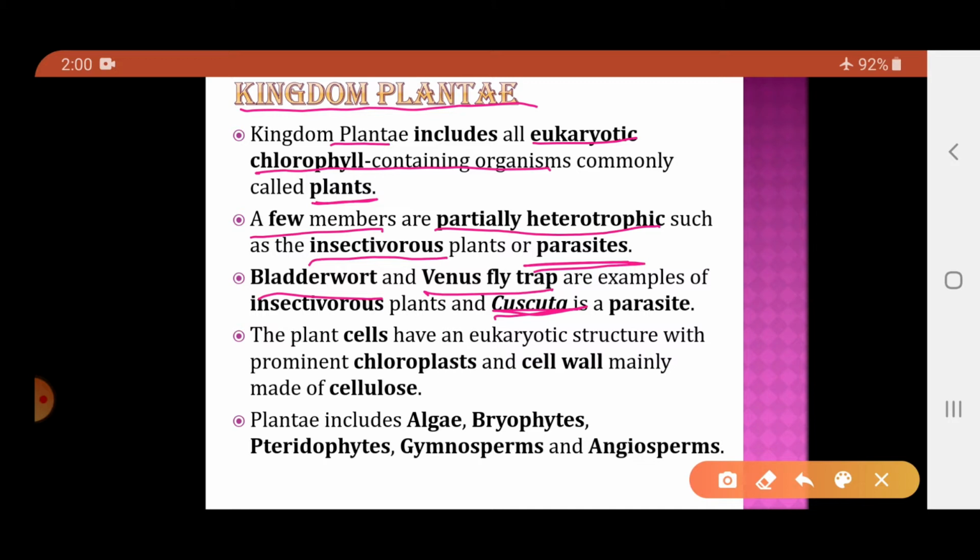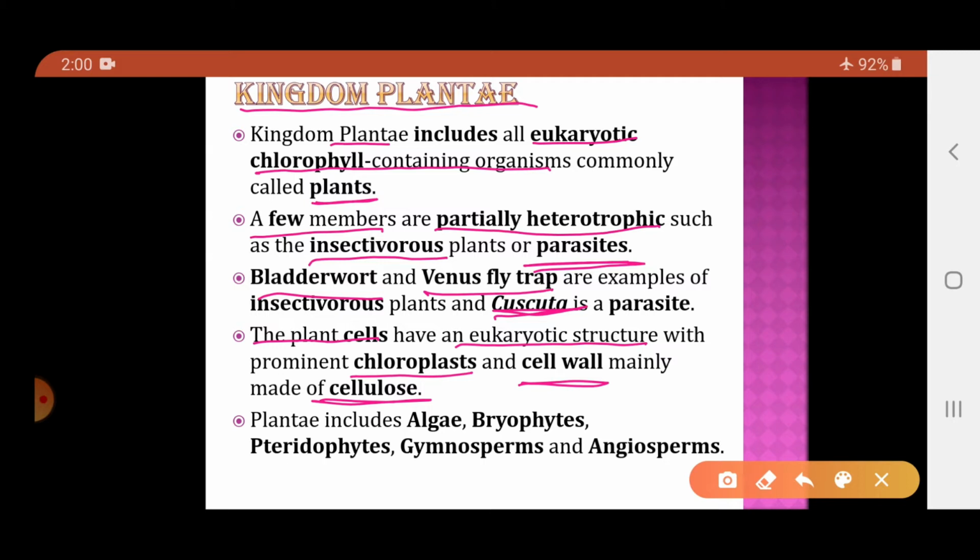Basically cuscuta depends on other plants for its nutrient requirement. Now when we talk about plant cells, they are eukaryotic cells which have prominent chloroplasts and a cell wall made up of cellulose. What differentiates a plant cell from an animal cell?